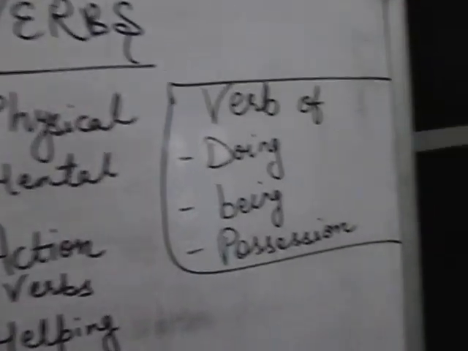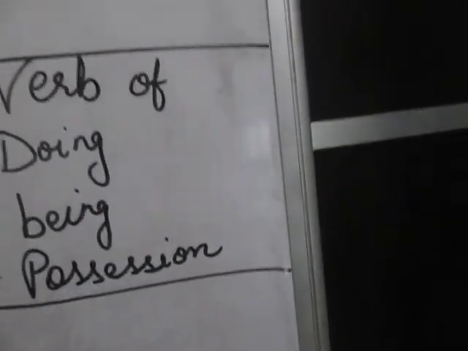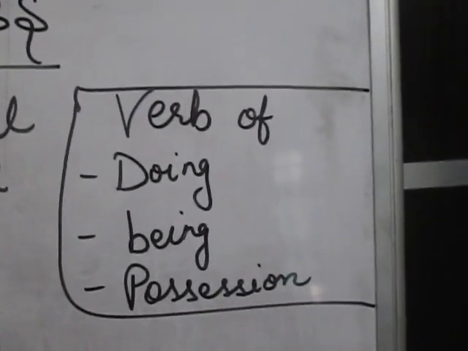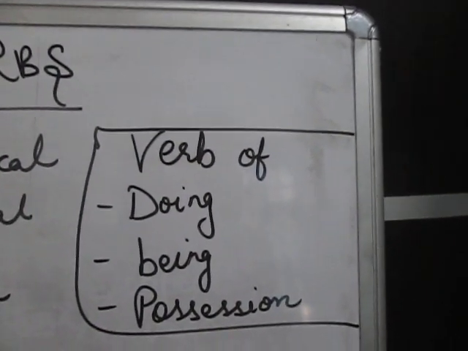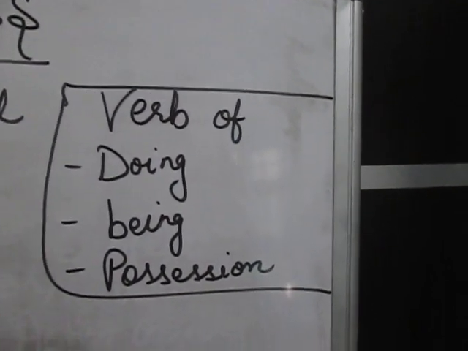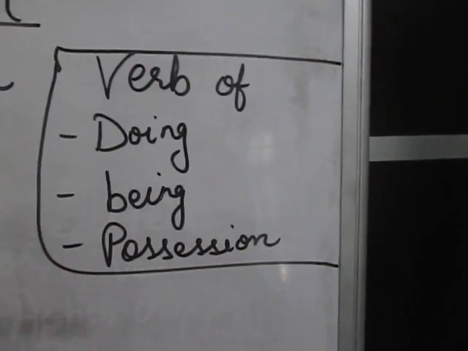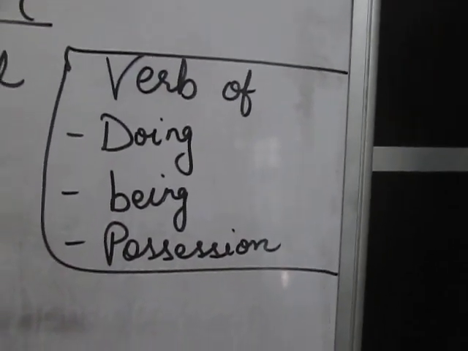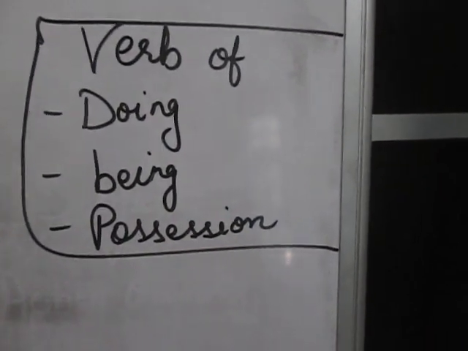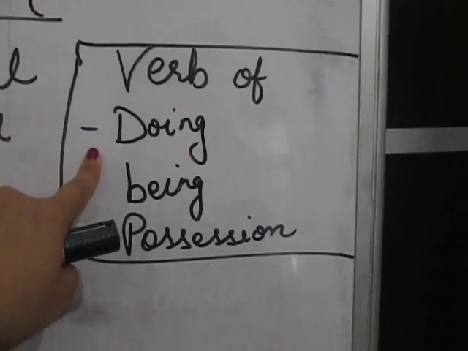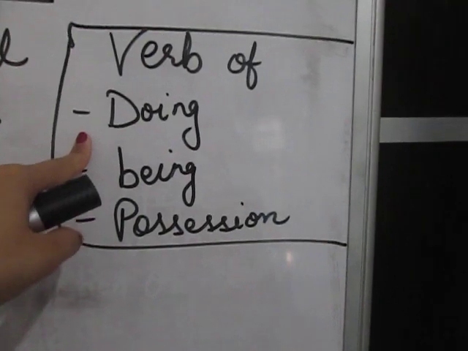Now further, how is a verb divided? It was divided into doing, being and possession, right? When we talk about verb of doing, students, doing means karna, so it tells us about the verb of action.